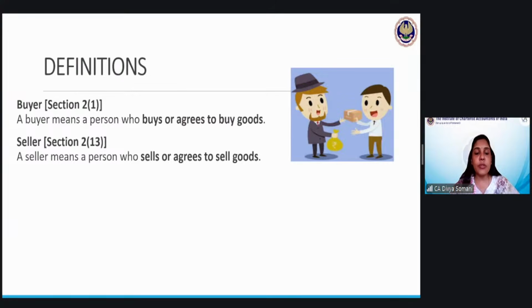Then, seller means a person who sells or agrees to sell. Both components are very important, whether then and there he is buying or selling, and if he is entering into any contract for the future also. Whether he is agreeing to buy, that is also considered here, right? At both points of time, these are considered as buyer and seller.